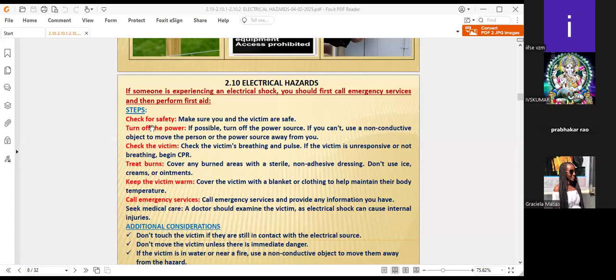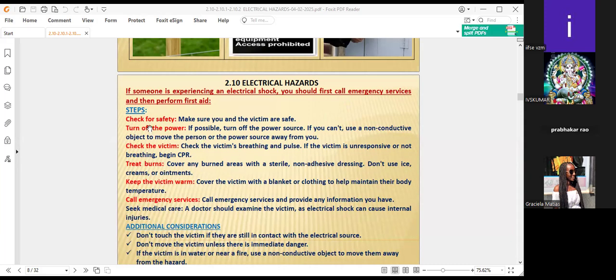The first step, if someone is experiencing an electrical shock, is you should first call emergency services and perform first aid. We are not authorized to do first aid unless we are qualified with a first aid certificate. Call emergency services and then perform first aid. It doesn't mean that every employee can do it, but we can do the first aid measures before the emergency service arrives.